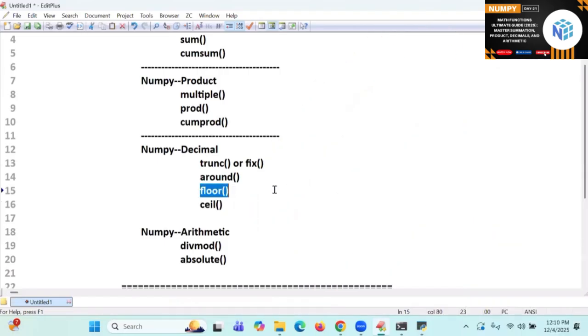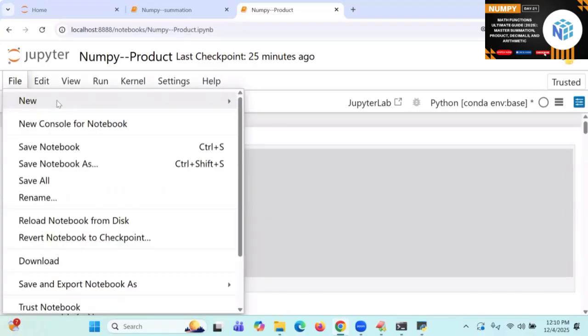Now you tell me the answer. What is the floor? Nearest lowest value. Ceil. Round is rounding of a decimal value. When you are taking the nth decimal to round it, it will consider the n plus 1 digit. If it is more than or equal to 5, the nth decimal will be incremented by 1. Trunc or fix will eliminate decimals. Shall I go to the example? These are useful to you when you are going for big calculations. This decimal rounding is important.